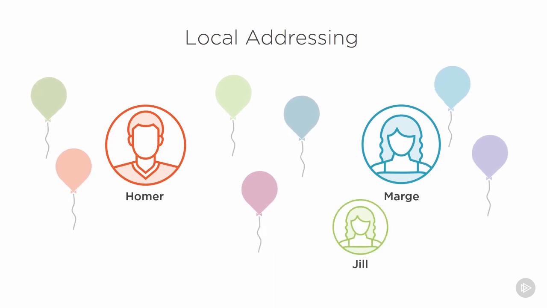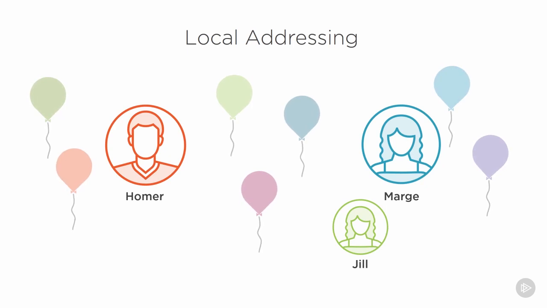Now, Homer and Marge can converse with each other because they're using a kind of local addressing. While they're at the party, Homer and Marge are going to use their names to communicate with each other so that Homer can talk to Marge and Marge will know that Homer is talking to Marge because Homer is using a local address of Marge. And that way, Jill won't get confused and think that Homer is talking with Jill.